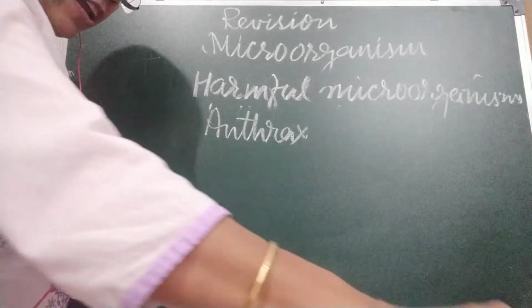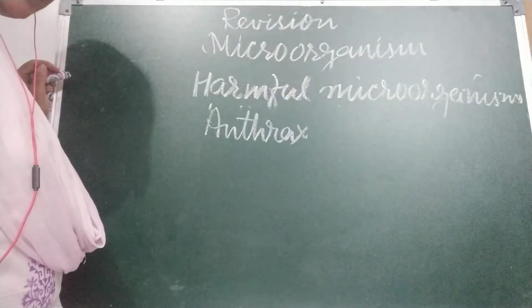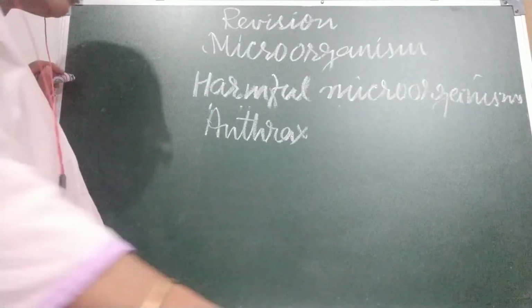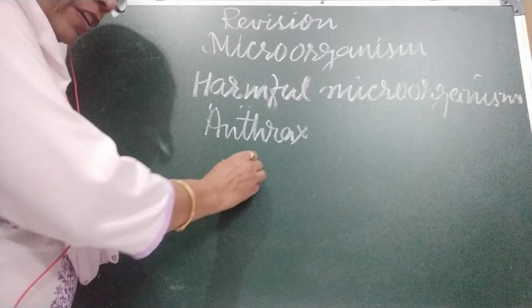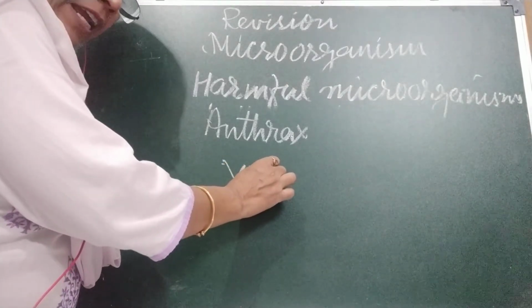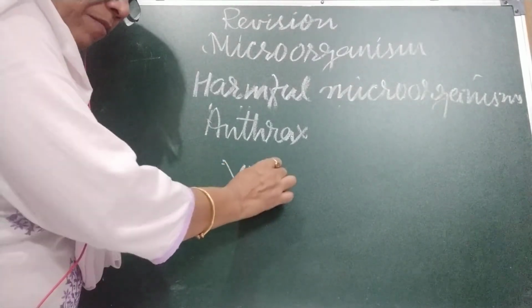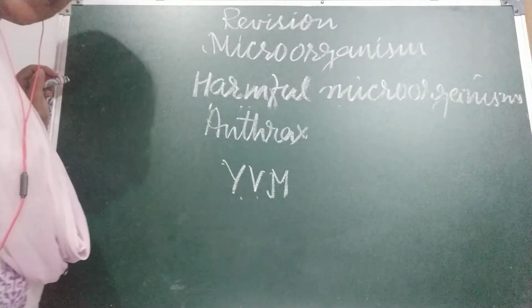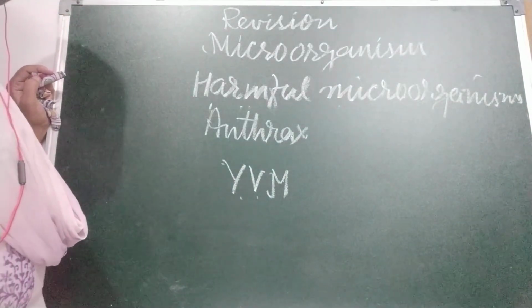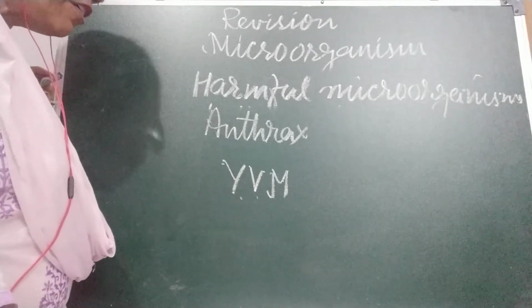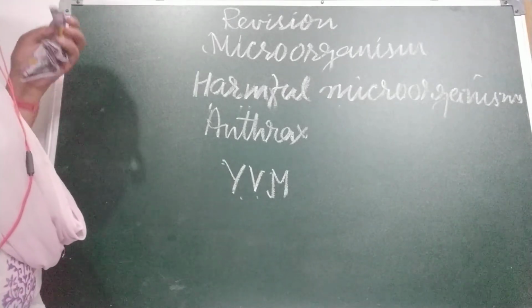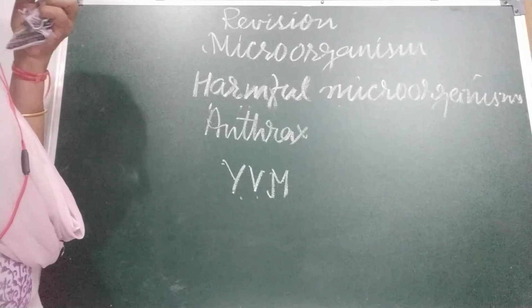And yellow vein mosaic, which affects vegetables like bhindi, is a viral disease. We also call it YVM, yellow vein mosaic. Now rust of wheat, I already told you, it's a fungal disease.